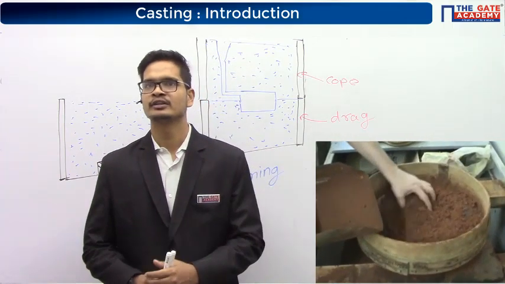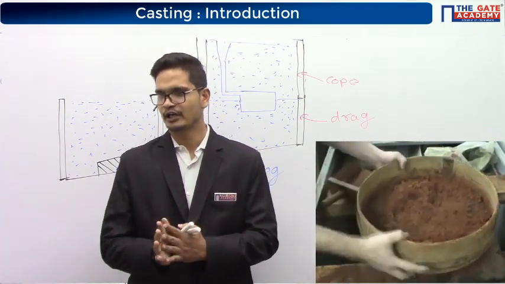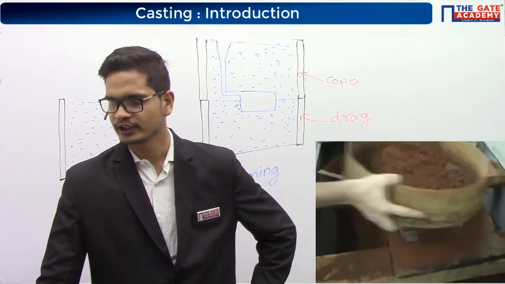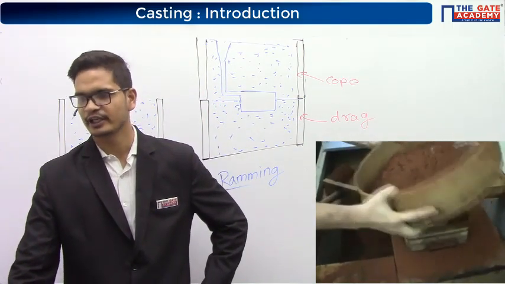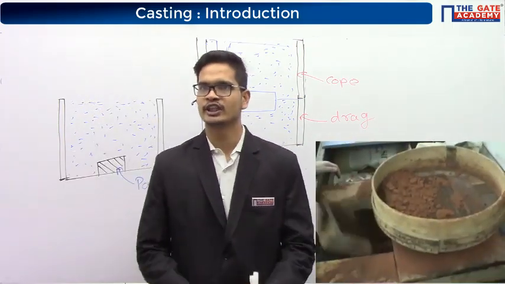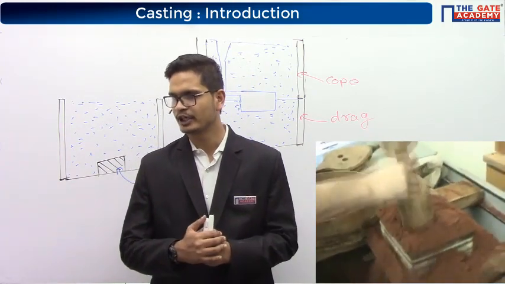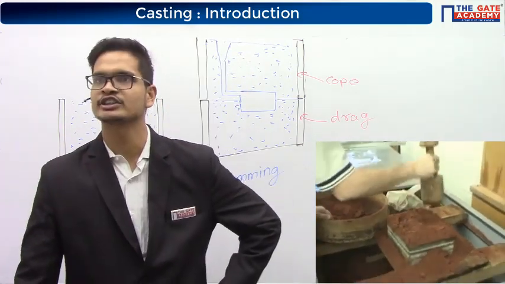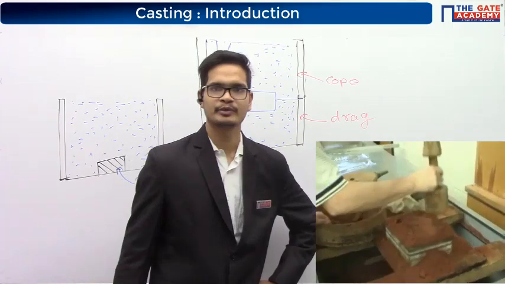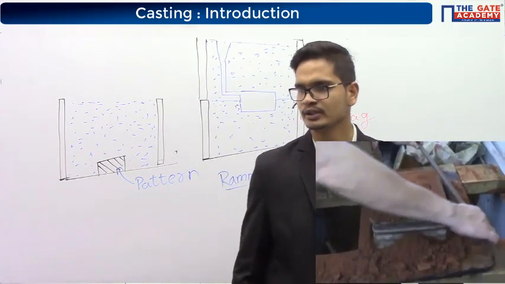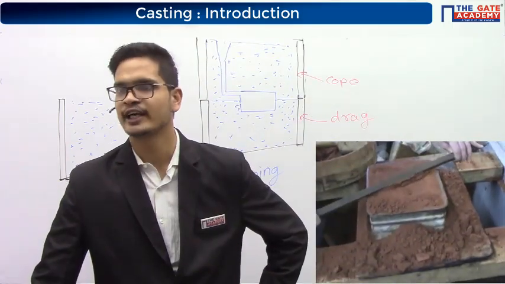On the pattern, they are applying the parting sand. Now they are pouring the molding sand. They are applying ramming force. This is a furnace inside which they are melting the metal. He is making the passages for pouring out the molten metal. So with this, the mold is ready.